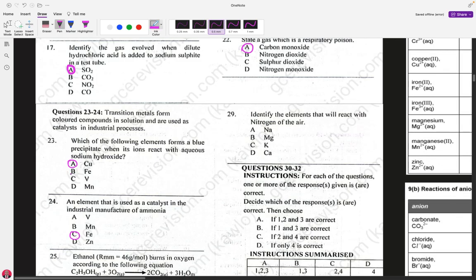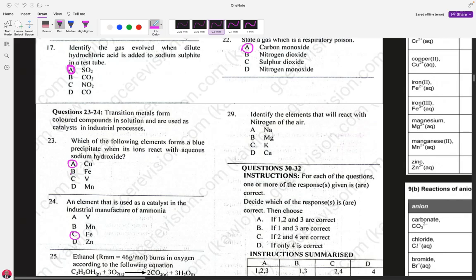Identify the element that will react with the nitrogen of the air. It should be noted that nitrogen has about 78% in the air. It's one of the most abundant elements in the air. So, which element will react with the nitrogen of the air?